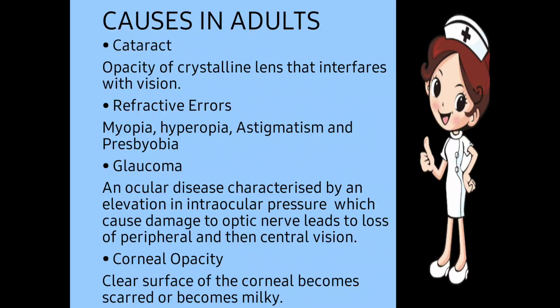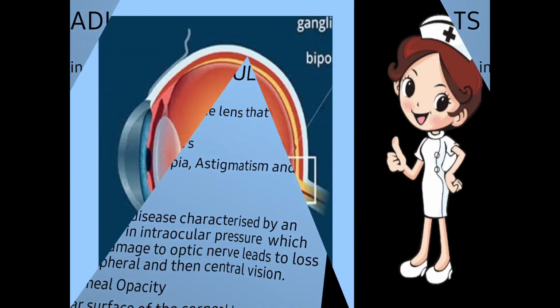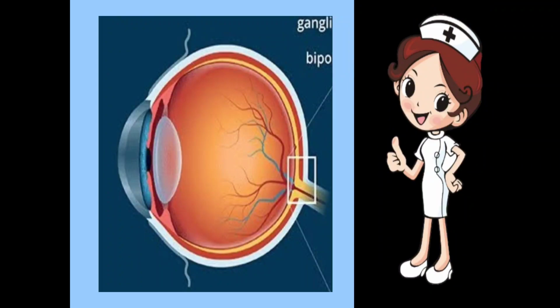Next reason is glaucoma, an ocular disease characterized by an elevation in the intraocular pressure which causes damage to the optic nerve and leads to the loss of peripheral and then the central vision. Now glaucoma is a condition or disease in which the pressure of the eye increases. Okay, as we all know there is blood pressure, but an intraocular pressure of the eye is also there, due to which glaucoma occurs.